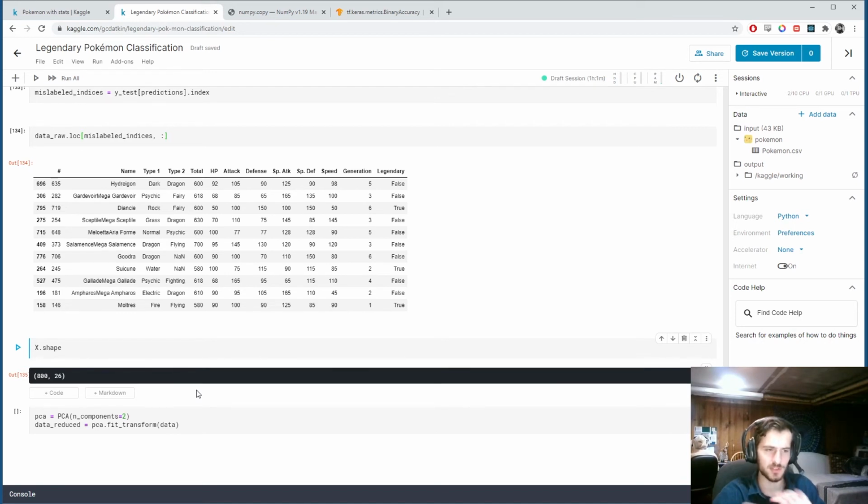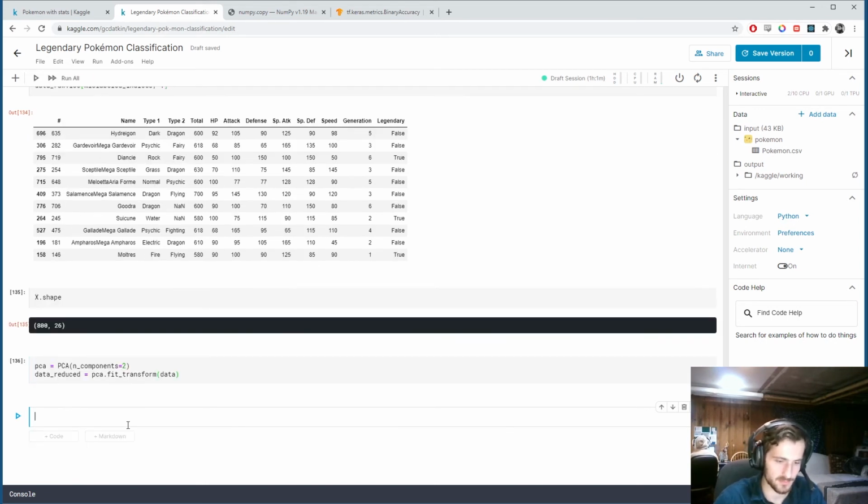So it's basically going to change the way we look at it. It's going to shift away from the feature coordinate system into this new principal component coordinate system, and it's just going to take the two most important ones and reduce it down to that. So we look at that now. I might make a video on PCA. It's very interesting.